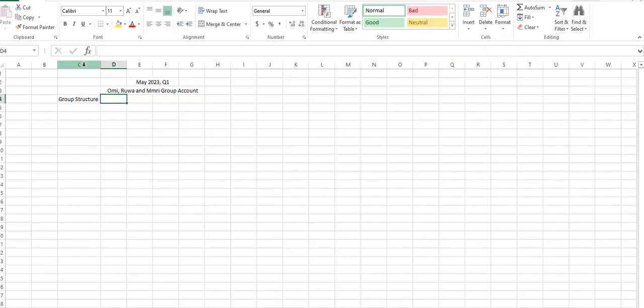So for the group structure now, please, can we see the screen? Can we see the Excel sheet? Or do you need me to zoom in a bit? Yes, zoom in or you can see it. I can see it.